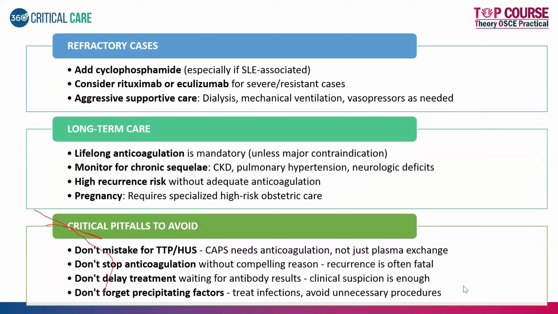Always remember, catastrophic APLA mimics TTP-HUS. The only thing is, in TTP-HUS, patients have ADAMTS13 levels being very low. In this we don't have any such issues. More likely the problem here is the patient has autoantibodies for antiphospholipids and multi-organ involvement as compared to TTP. In TTP, usually neurological symptoms predominate, but here it can be any organ. So there are certain differences, the major difference being the ADAMTS level between TTP and HUS.